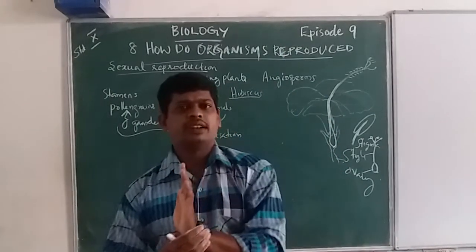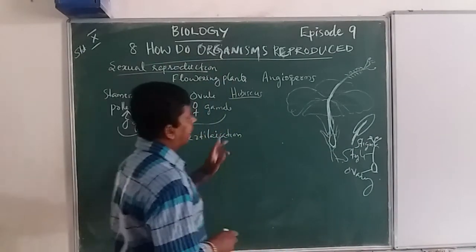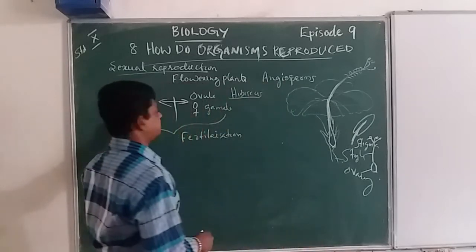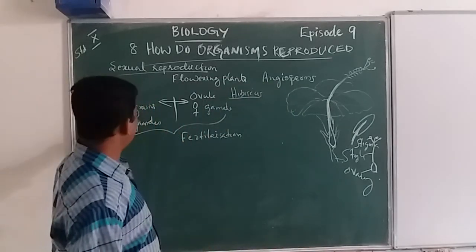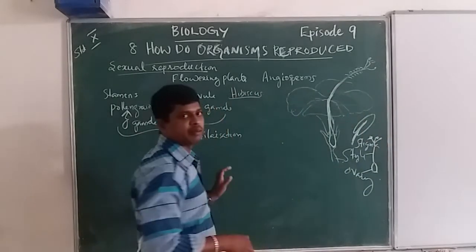Before fertilization is done, look, in this flower the anther produces pollen grains. The pollen grains attach to the stigma of the flowering plant.